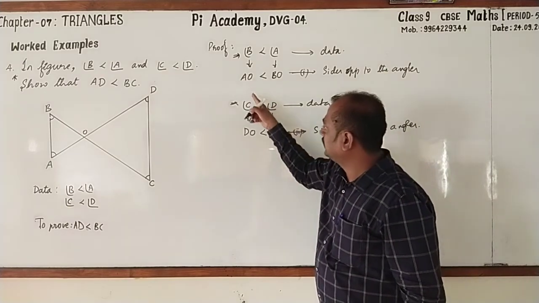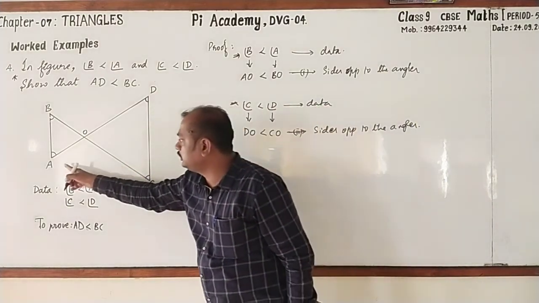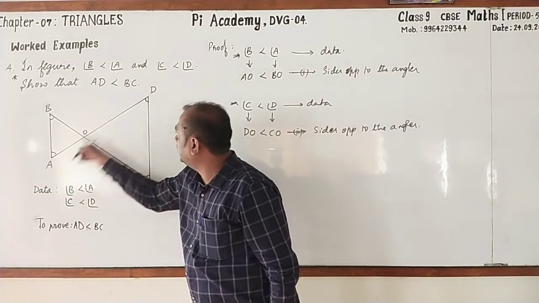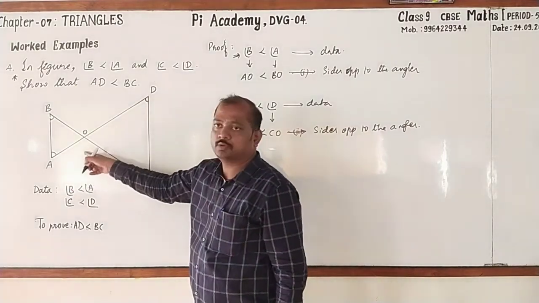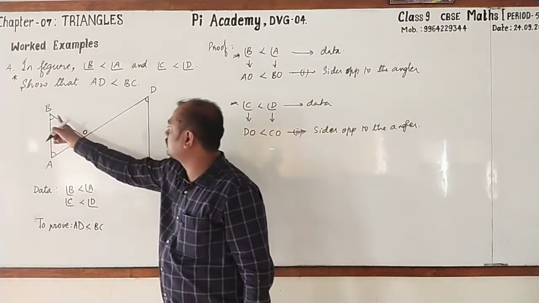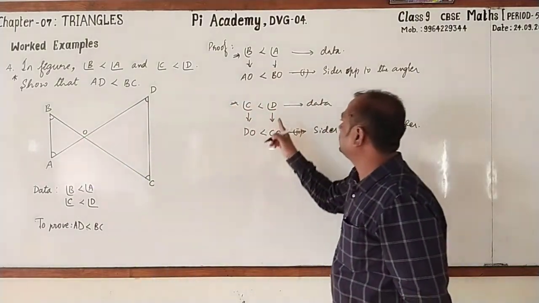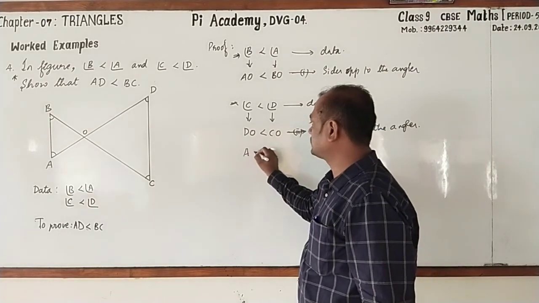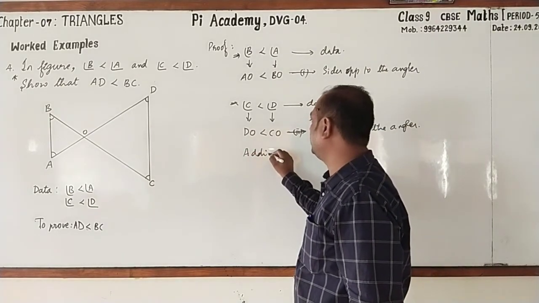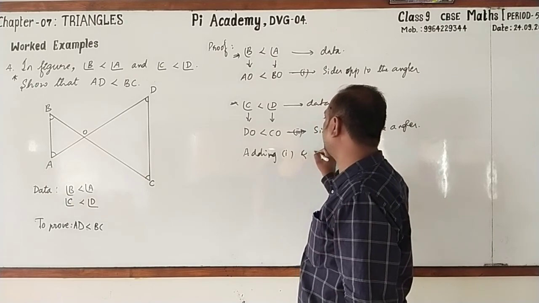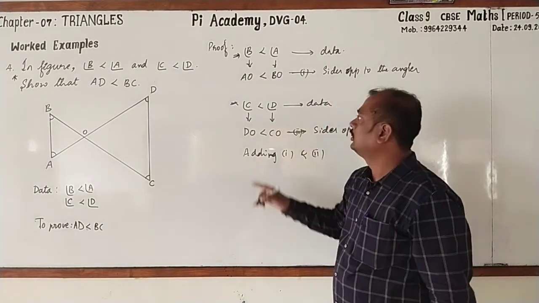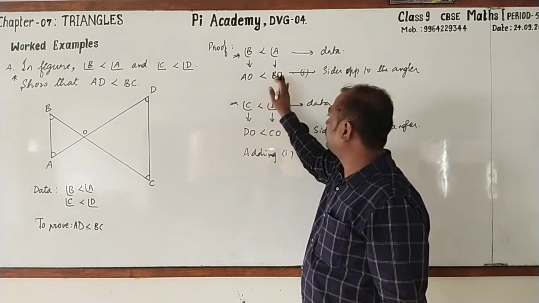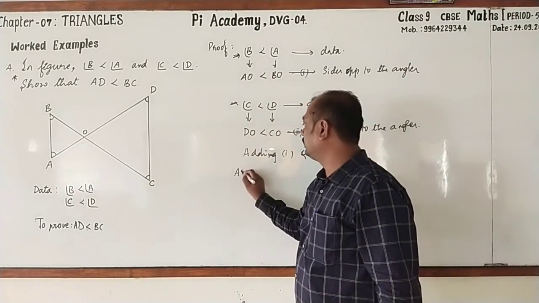Look here. AO and DO are there. Here you are going to prove that AD is less than BC. AD includes AO and DO. BC includes BO and CO. Hence, should we go for adding or subtracting here? Yes, you are right. It is adding statement 1 and statement 2. On the left hand side of both the statements, AO and DO.